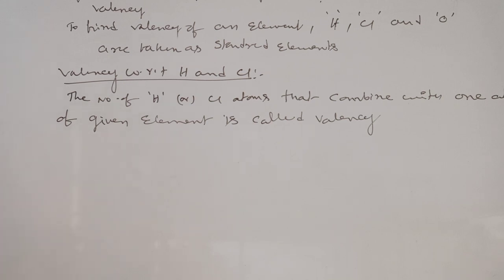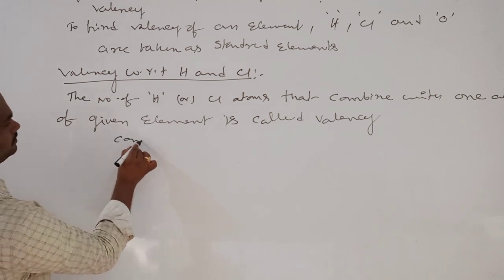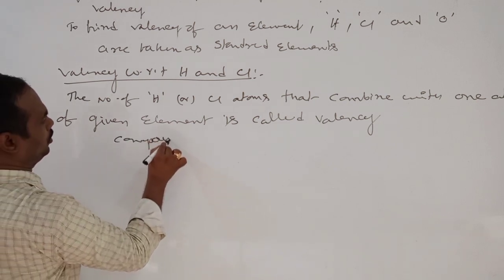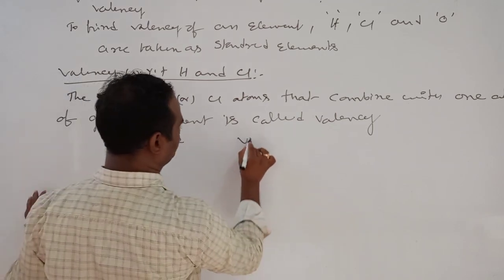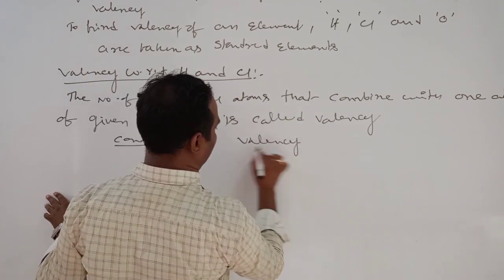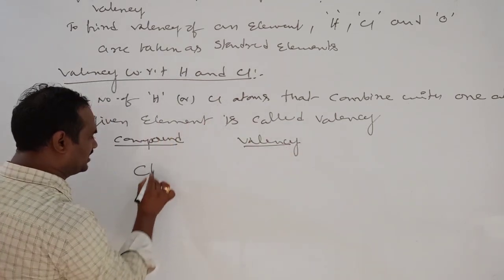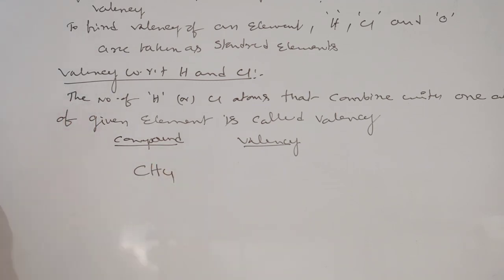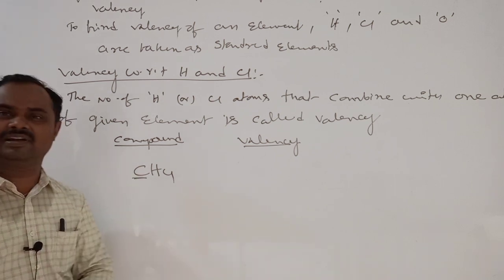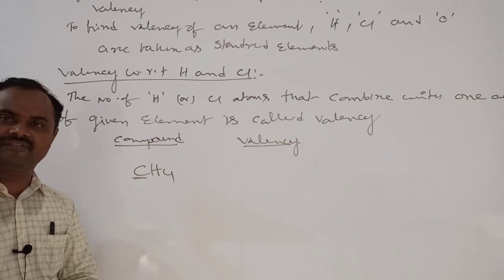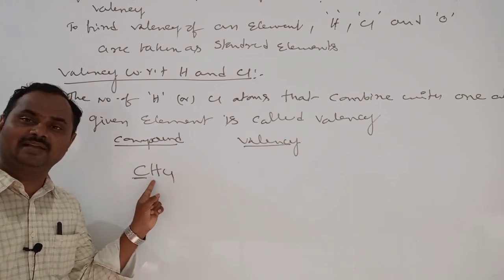Just some examples, you see. Compound and valency. Here I have taken CH4. Carefully see. This is the carbon. One carbon atom combines with how many hydrogen atoms? 4.